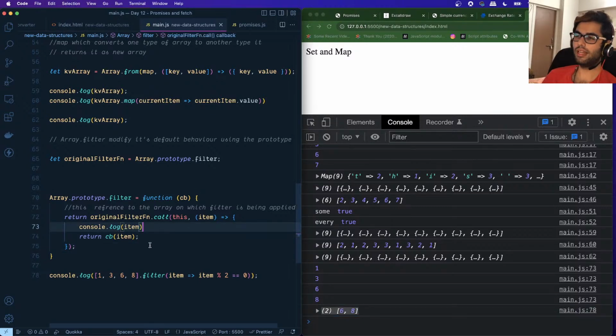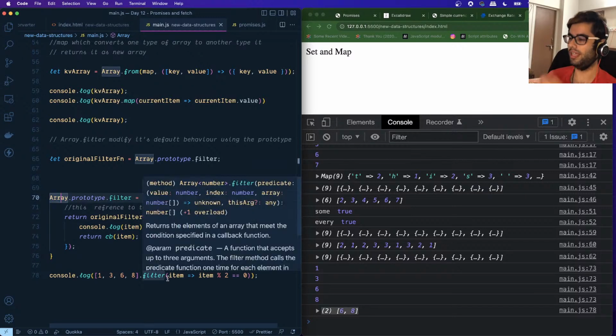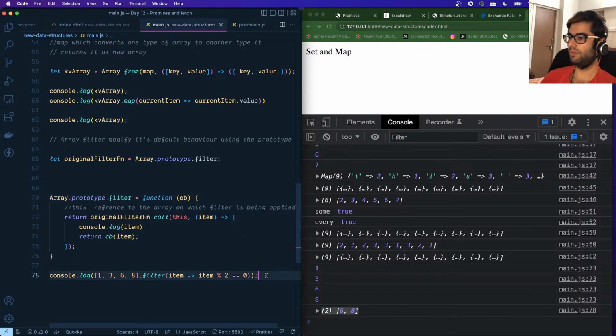So this is how you can extend the functionality of any existing prototype functionality, and it is available to all the elements which are based on that prototype, right? So we wanted to log the values as well as do the filtering functionality. That is how we extended the existing filter functionality using the prototype object like this. Okay.